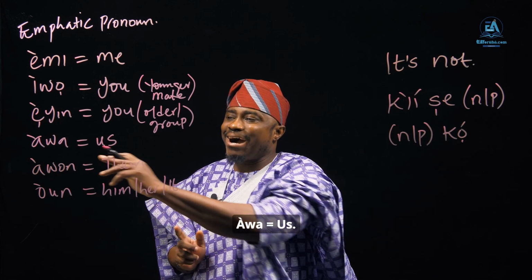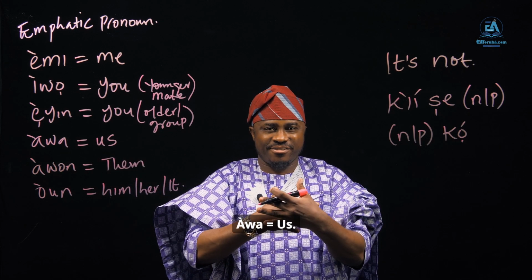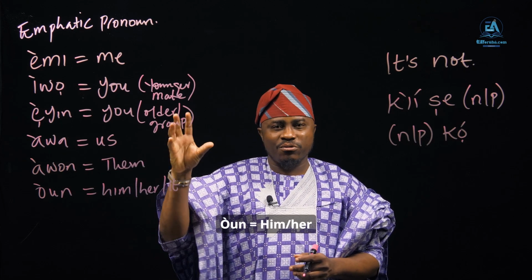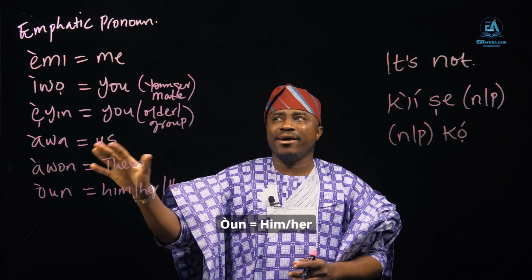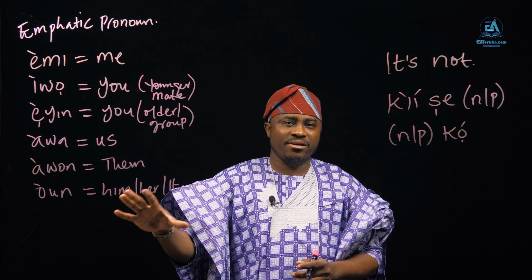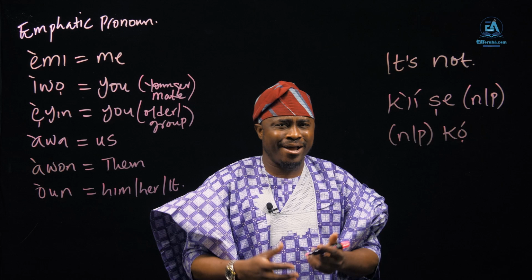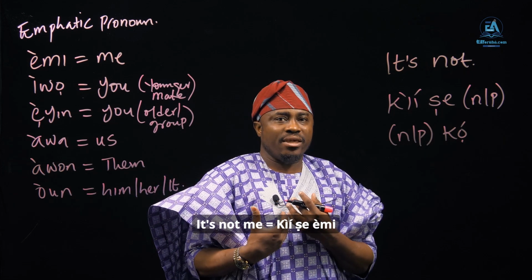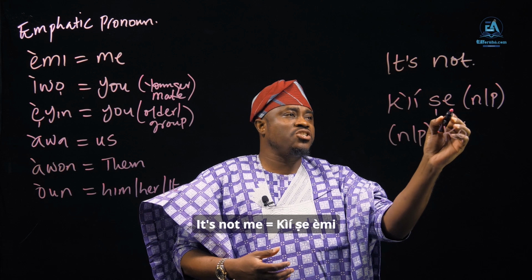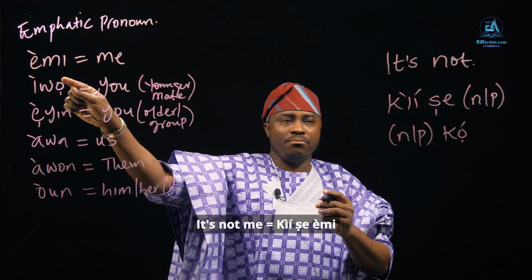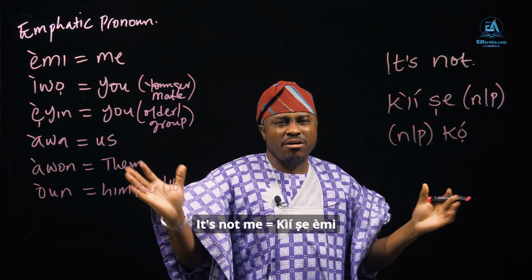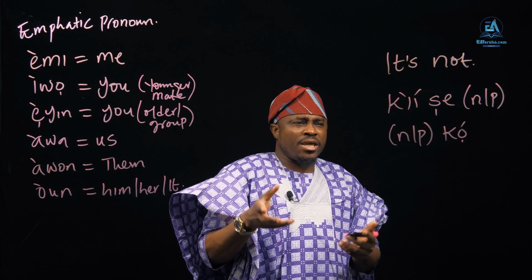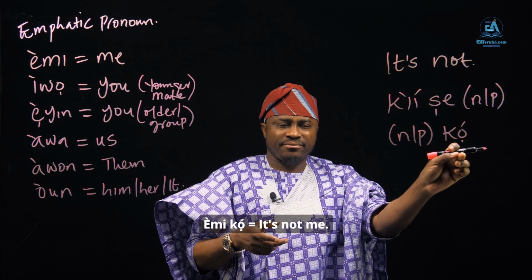So àwa is us, àwọn is them, and òun is him or her. These are emphatic pronouns in Yoruba, àpèmọ́ra. If you then want to say "it's not me," you say kìí ṣe èmi, or kìí ṣe mi, it's not me. Or you say èmi kọ́.